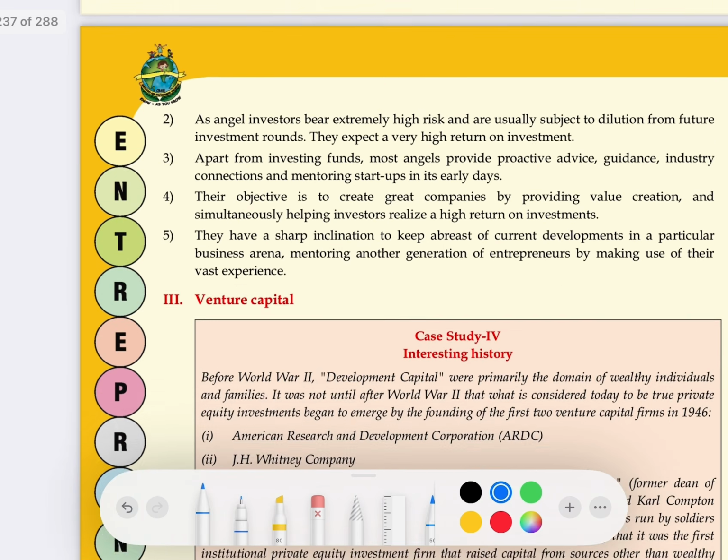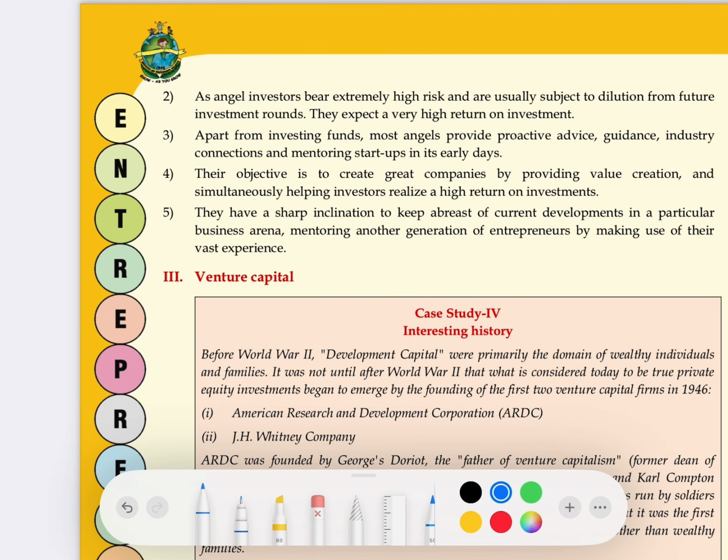Next, the second feature of angel investors is that they bear very high risk. You know what kind of risk? If the business falls into losses... Generally, angel investors invest money in those businesses in which nobody else has invested money. So they are the ones taking a high amount of risk.